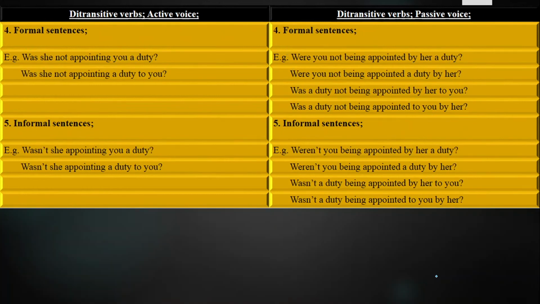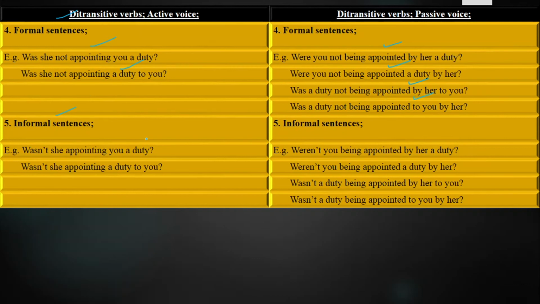Next we have formal sentences. Those sentences in which we ask a question or deny the statement in a formal, polite, respectful way. We use it with our elders, seniors, and those with whom we are not close. Was she not appointing you a duty? Was she not appointing a duty to you? Were you not being appointed by her a duty? Were you not being appointed a duty by her? Was a duty not being appointed by her to you? Was a duty not being appointed to you by her?